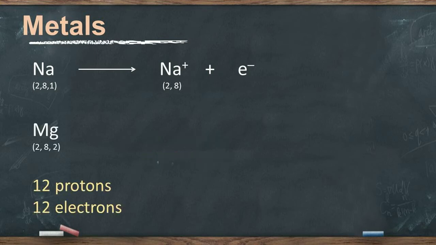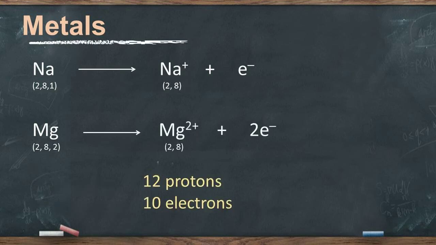Similarly, magnesium loses 2 electrons to complete its octet and becomes a magnesium ion with 2 unit positive charge.